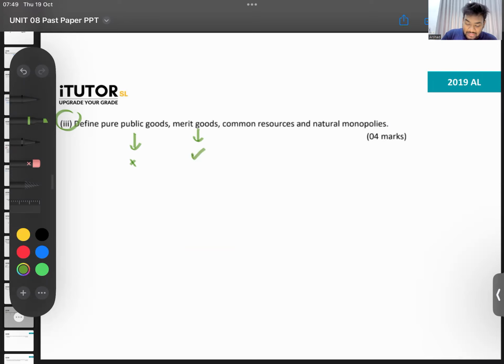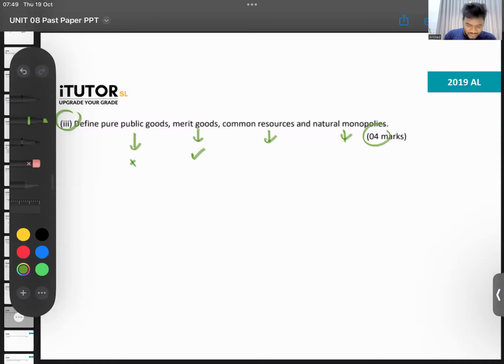Then you have common resources. What are common resources? Remember, 4 marks means 1 mark per definition.